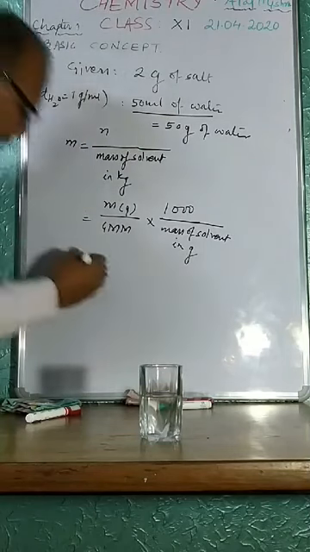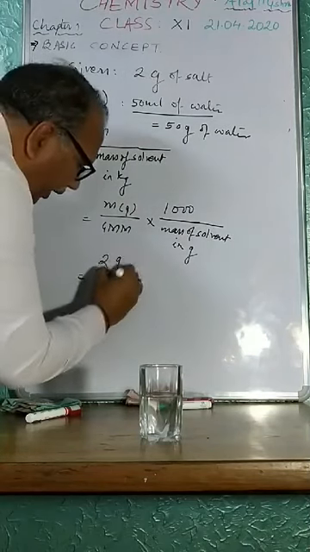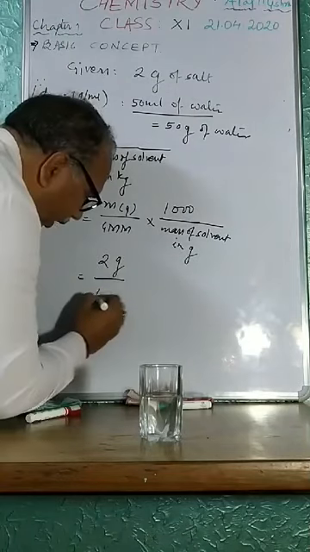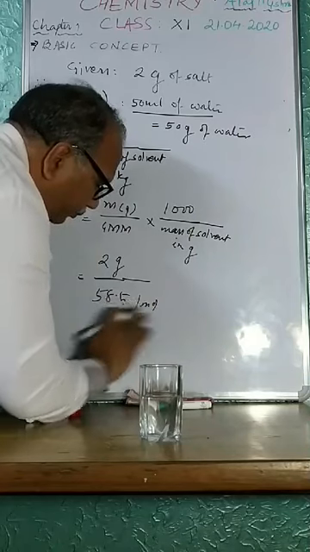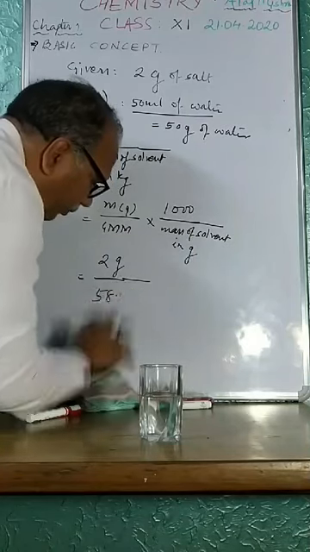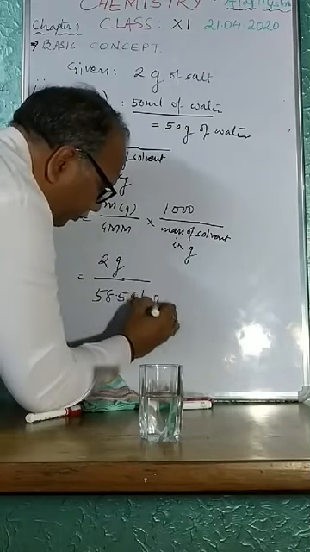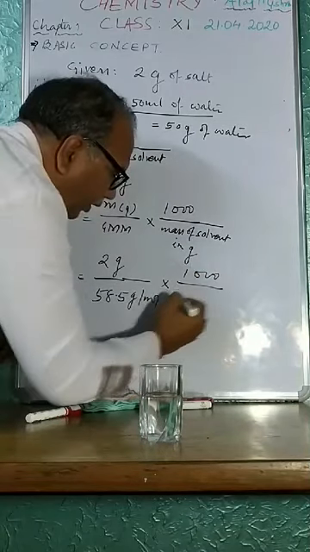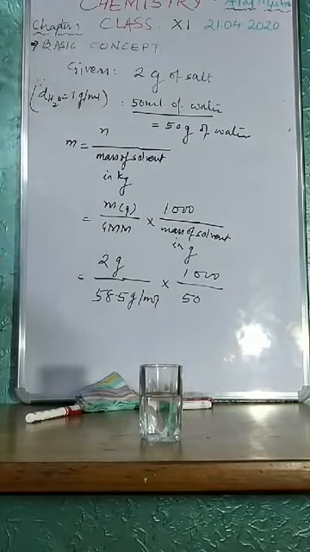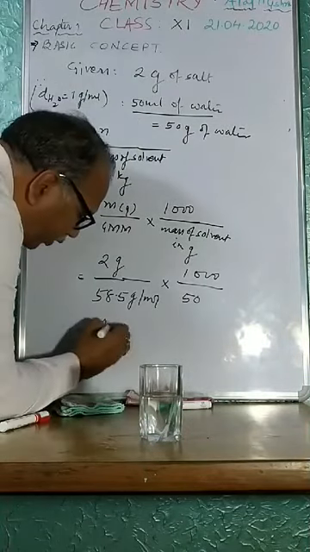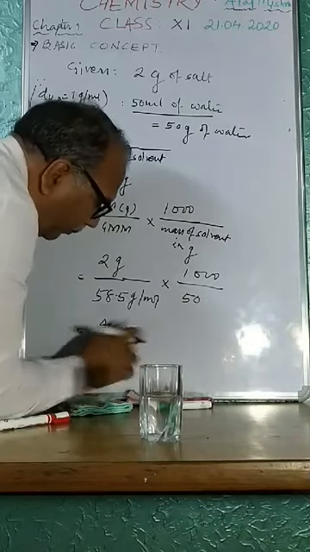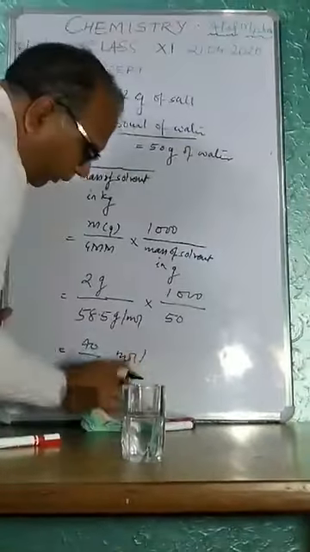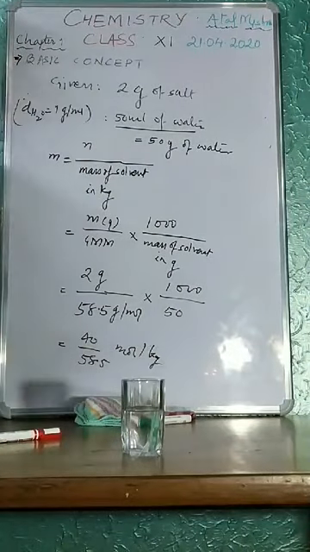So by using all those concepts, you can see here I have taken 2 gram of solute, again 58.5 gram per mole, into 1000 upon 50, and eventually we will find the same, that is 40 upon 58.5 mole per kilogram. This is the molality.